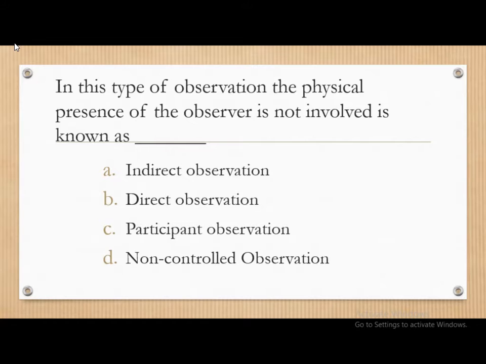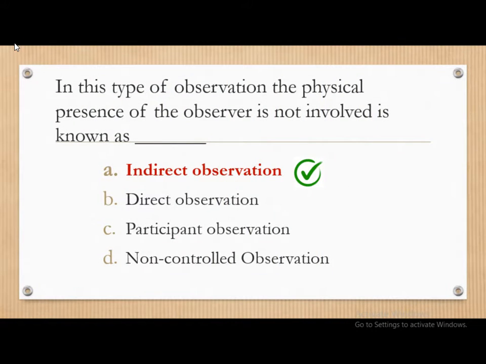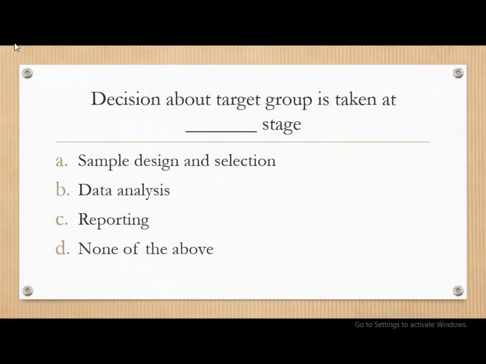Next question. In this type of observation, the physical presence of the observer is not involved, is known as: indirect observation, direct observation, participant observation, or non-controlled observation. The correct answer is, in this type of observation, the physical presence of the observer is not involved is known as indirect observation.